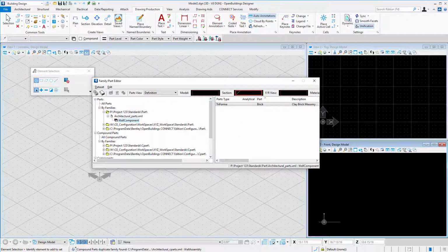Now in the next session, we'll take a look at actually creating an organization data set, meaning that rather than using the delivered content, you could create a very custom data set for the company, and then perhaps use the workspaces for grouping projects together, such as for a particular client or for a particular building type.